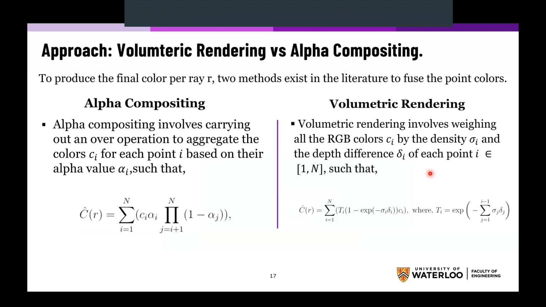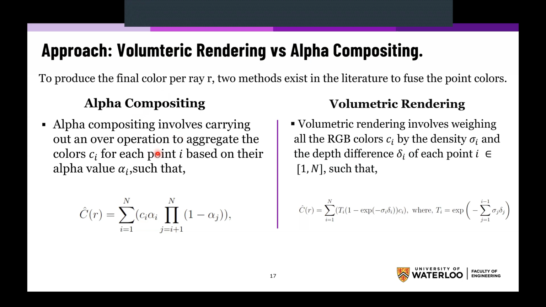Now I'm giving just a quick overview of the difference between alpha compositing and volumetric rendering in one of the experiments that we do. As we said previously, in order to produce the final color of a particular ray, given a set of points and their volume densities and color, there are two methods in the literature. The first method is alpha compositing.